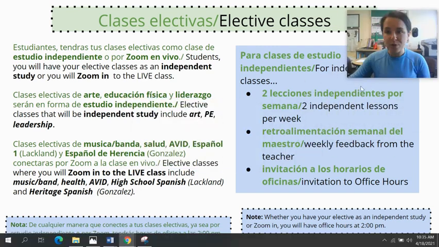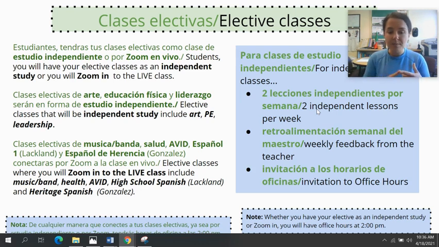Let's talk through what your electives will be like. So electives will either be set up as an independent study or a class on Zoom where you are zooming into a classroom that's happening here on site. An independent study means that you're taking art, PE, and or leadership. If you are signed up for an independent study, it will show up on your schedule as period 10. You will have 2 independent lessons to do per week. You'll get weekly feedback from the teacher, and you also can go and meet with the teacher during office hours, and you're expected to do that regularly for an independent study.